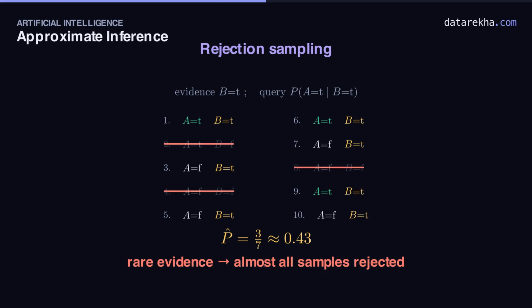0.43, when the true answer is 0.63. That's just small sample noise. 7 kept samples is far too few. But feel the deeper problem. We generated 10 and threw away 3. When evidence is rare, almost everything gets rejected, and rejection sampling becomes painfully wasteful.